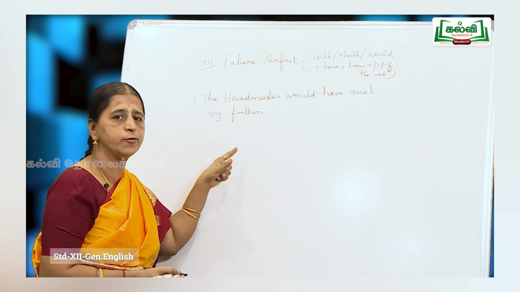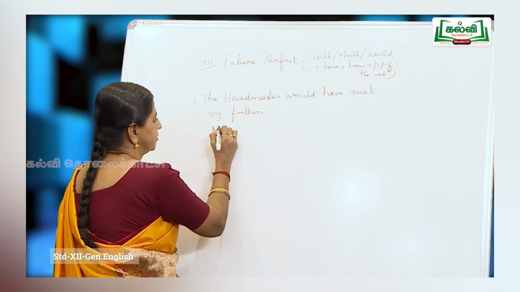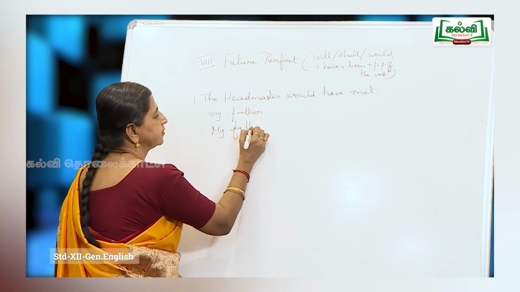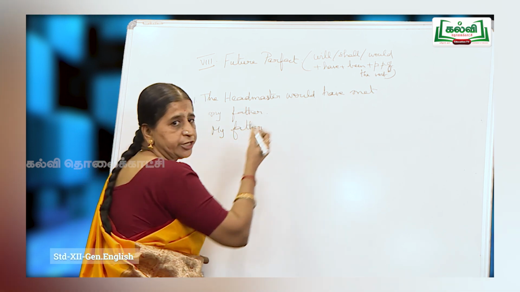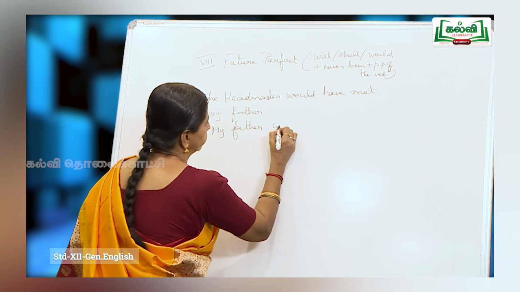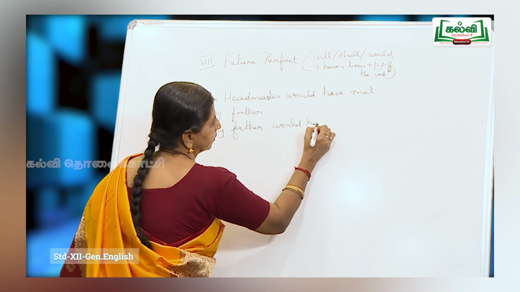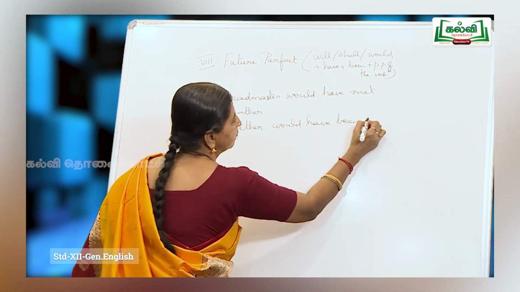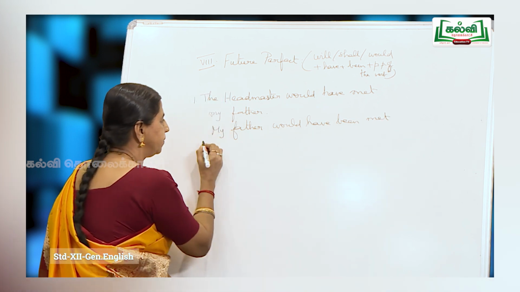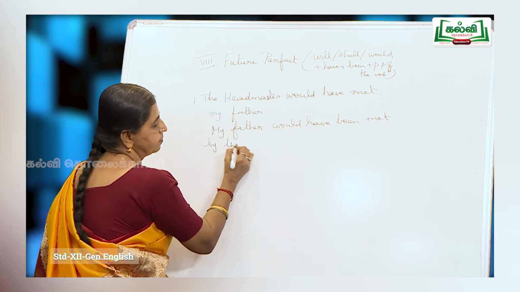The headmaster would have met whom? My father. So, my father, now would have met changes to would have been met. My father would have been met by the headmaster.